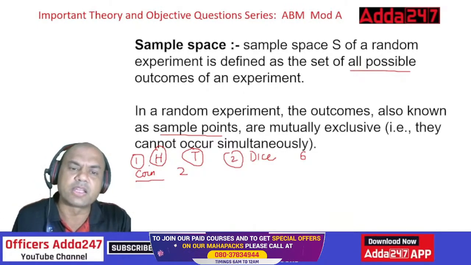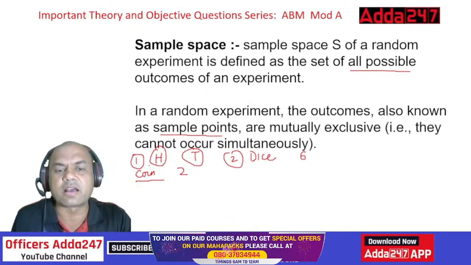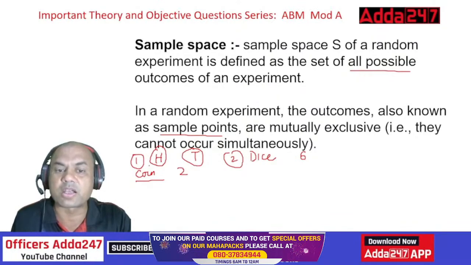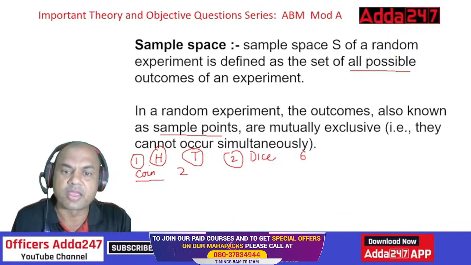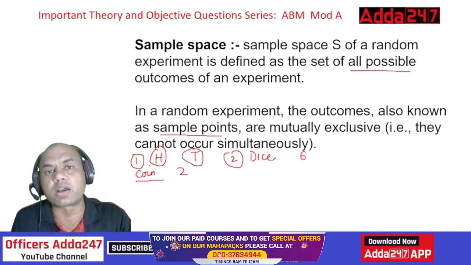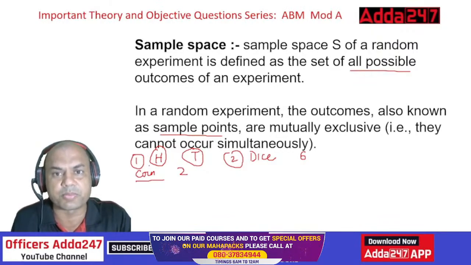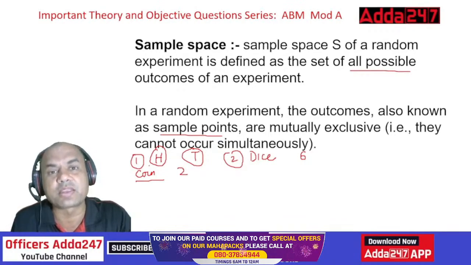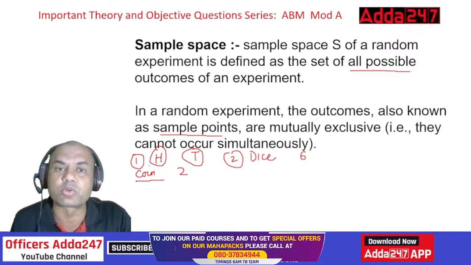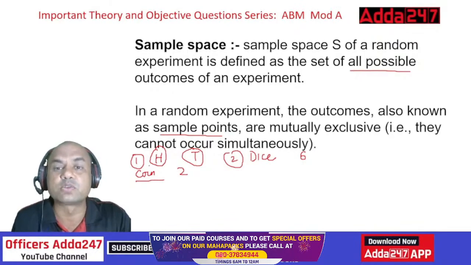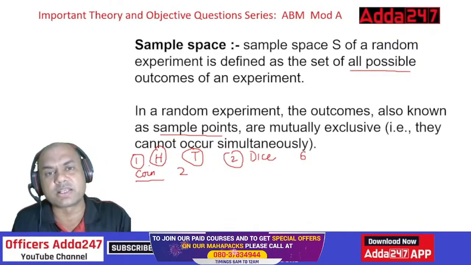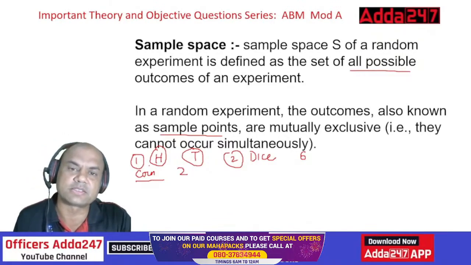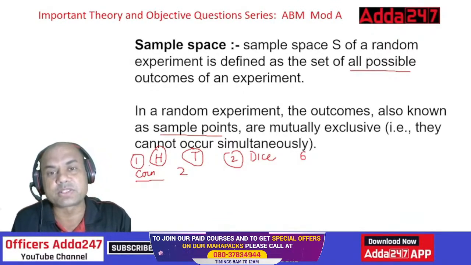What do you mean by exclusive? Okay. In a coin, can head and tail both occur simultaneously? Either it can be head or it can be tail, right? In a dice, can 1 and 2 occur simultaneously on the top? Never. That is called as exclusive. In CAIIB, can it happen that you will pass and fail both together? No. So exclusive events means one of them occurs and second doesn't occur. Okay, so both cannot occur simultaneously. That is the meaning of sample space.